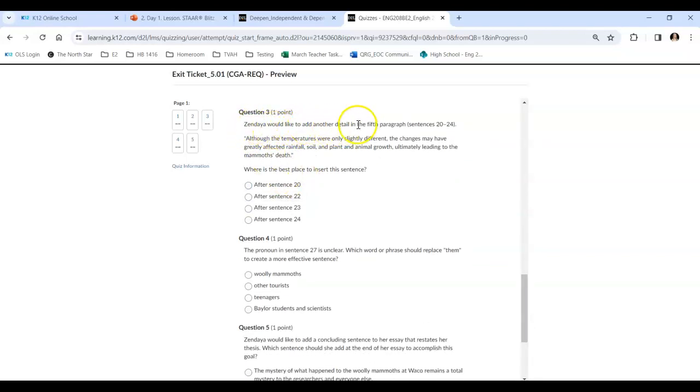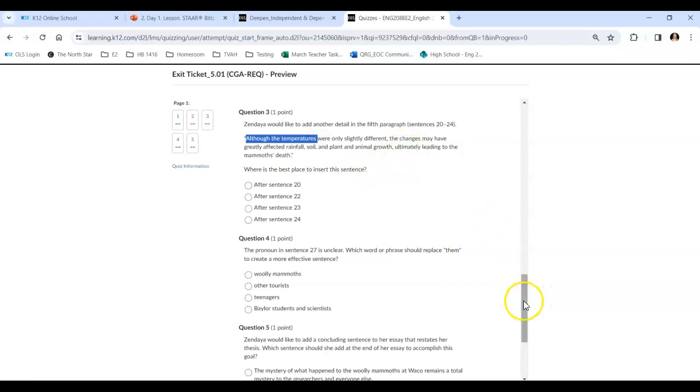Zendaya would like to add another detail in the 5th paragraph. Although the temperatures were only slightly different, the changes may have greatly affected rainfall, soil, and plant and animal growth, ultimately leading to the mammoth's death. Where is the best place to insert this sentence? Okay, and it's after which one of these? So the sentence before will likely be talking about temperatures.